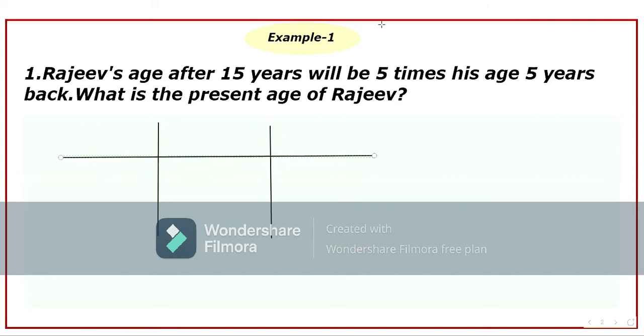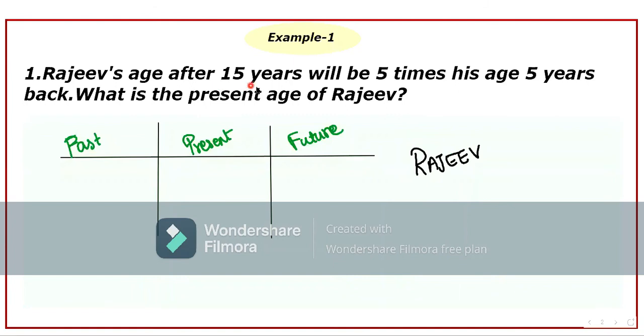So whatever the problem given to you, you need to draw this table. Put the three column names as past, present, and future. Under the past column, you need to write the past age, in the present, you write the present age, and in the future, you write the future age, as the name suggests. And you don't have to fill all the columns, just fill as much as you could according to the question given to you.